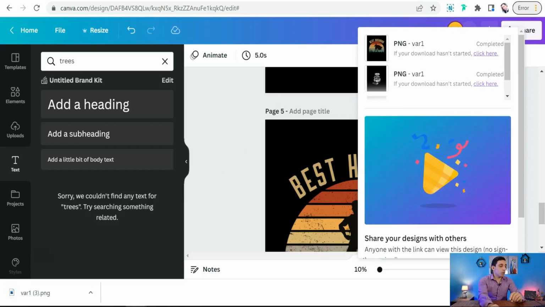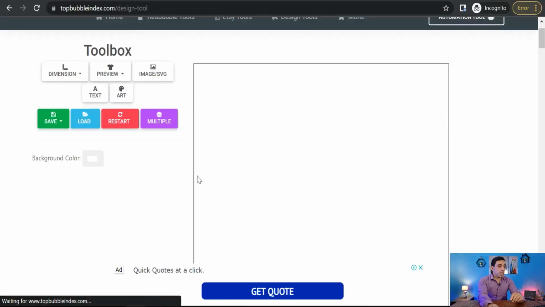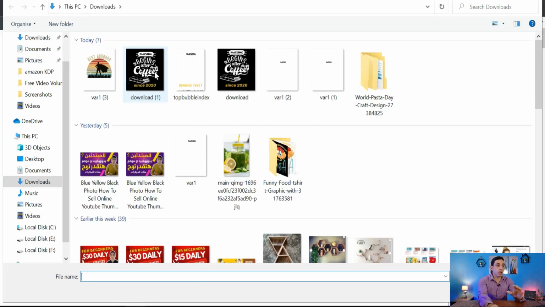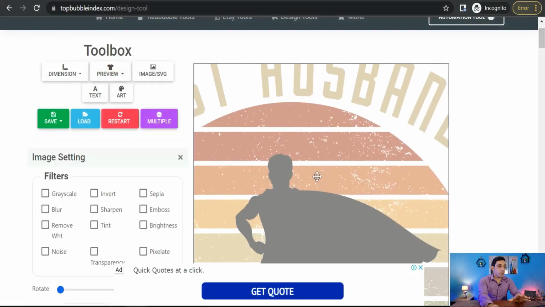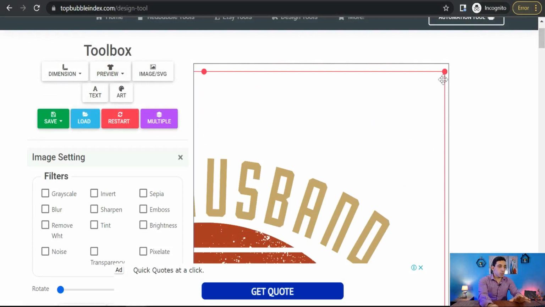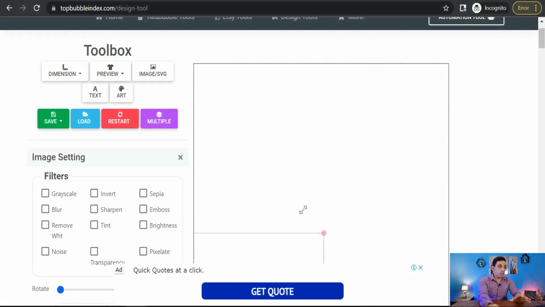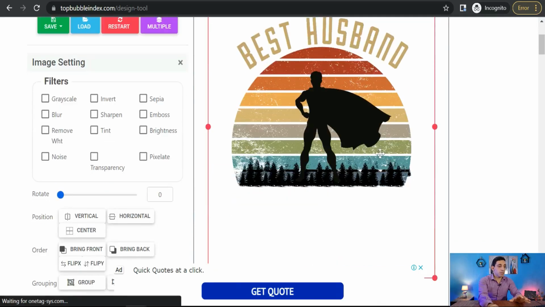Perfect. Go back to topbubbleindex.com, and we can go to this section, image and SVG, to upload your design that you have downloaded from canva.com. As you see, make it smaller as much as possible, as you see.